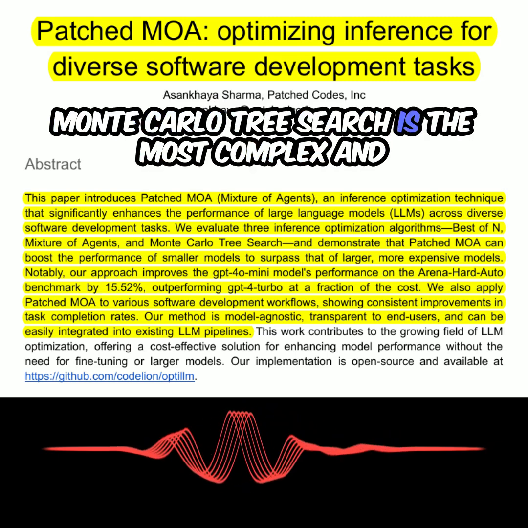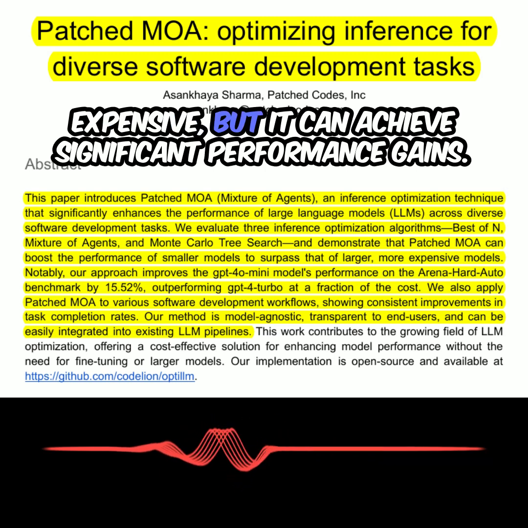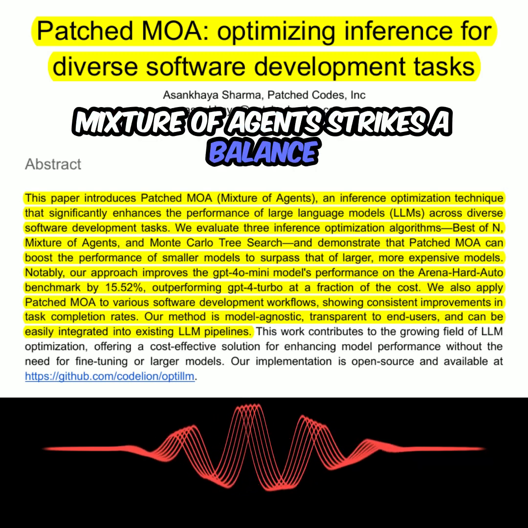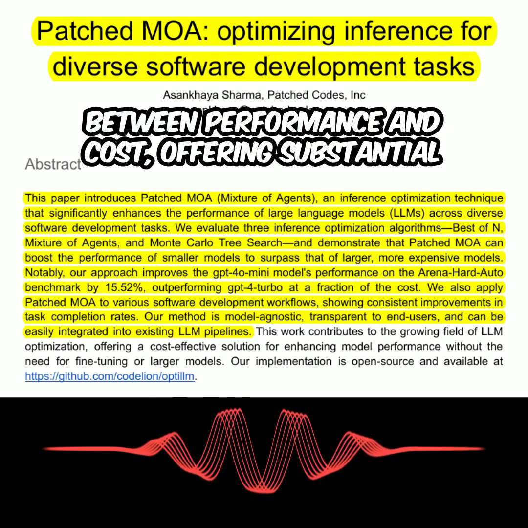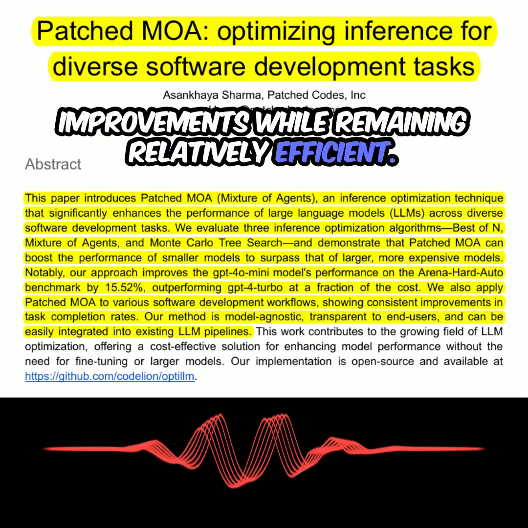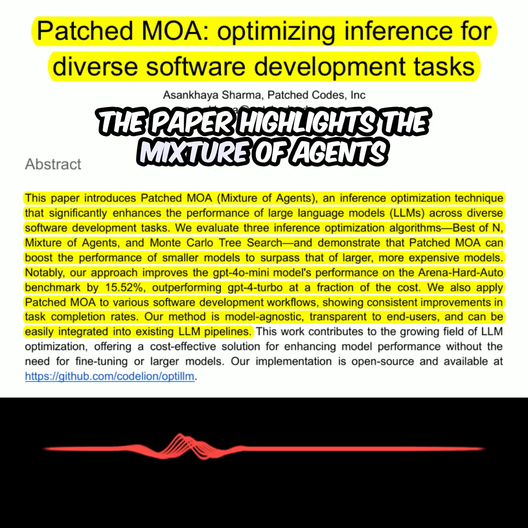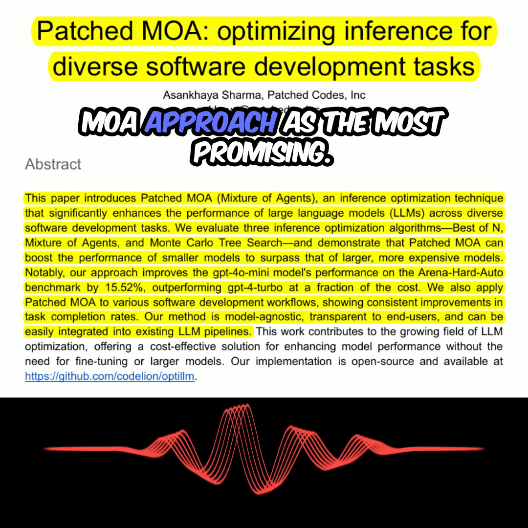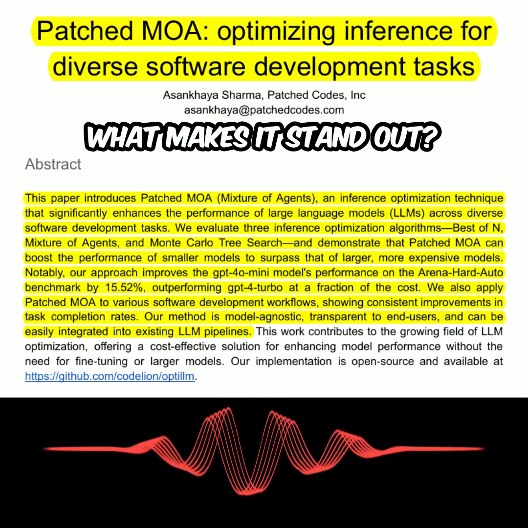Monte Carlo tree search is the most complex and expensive, but it can achieve significant performance gains. Mixture of agents strikes a balance between performance and cost, offering substantial improvements while remaining relatively efficient. The paper highlights the mixture of agents, MOA, approach as the most promising. What makes it stand out?